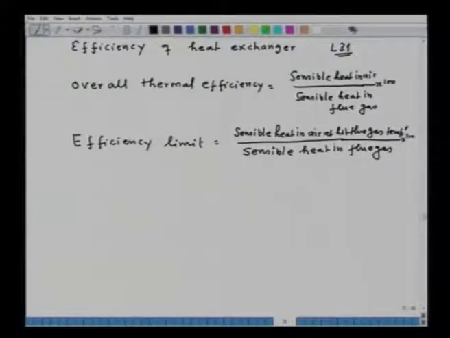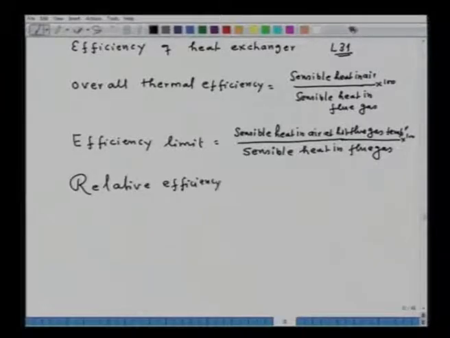And this efficiency limit is a term where one can note the maximum amount of heat that can be recovered from the flue gas. Then we also define the relative efficiency.